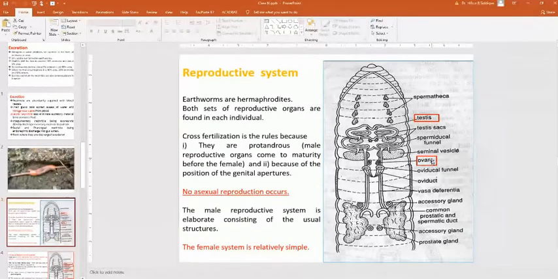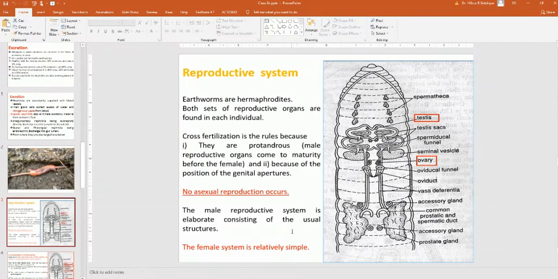Cross fertilization is the rule because they are protandrous. What is protandrous? Generally, this term is used in plant science, but we also use it for lower animals too. Protandrous means the male reproductive organs come to maturity before the female. The maturity of the testis is earlier than the maturity of the female ovary. These are called protandrous, and cross fertilization occurs because of the position of the genital apparatus. You can see the first one is the testis, and in the lower part is the ovary.